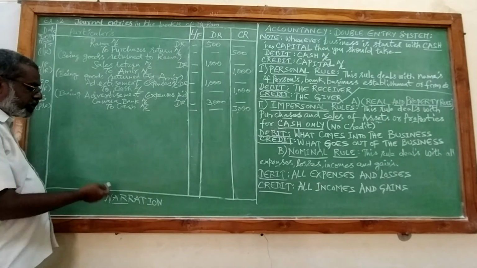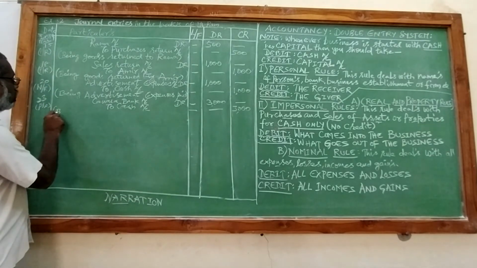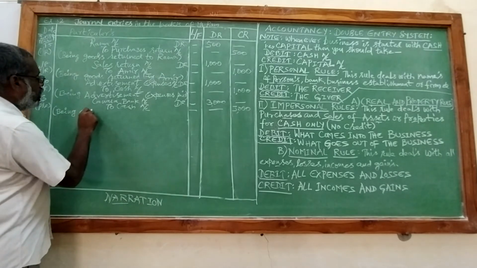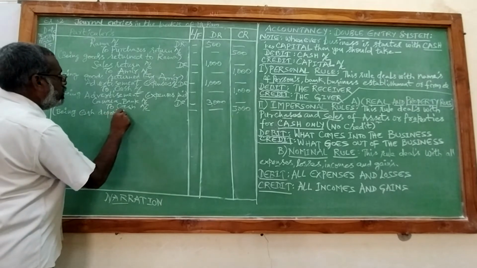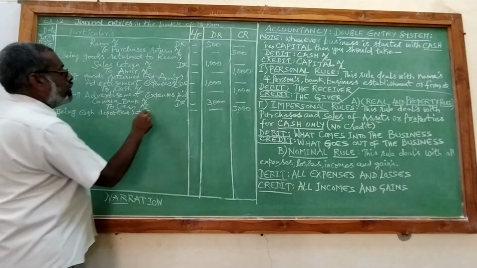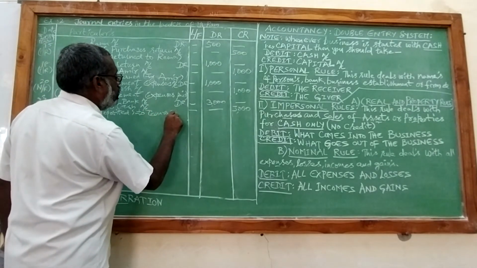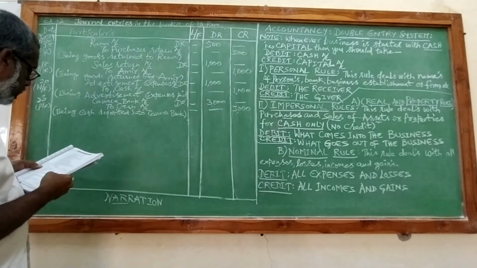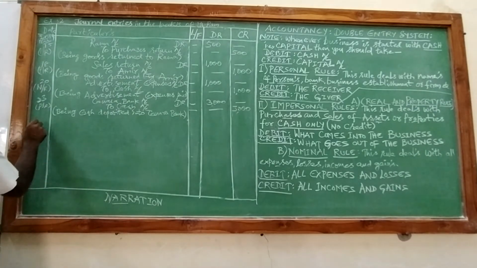And it is called narration, and it will start with the word being. Being cash deposited into Canara Bank. And next is March 25th, goods withdrawn for personal work.